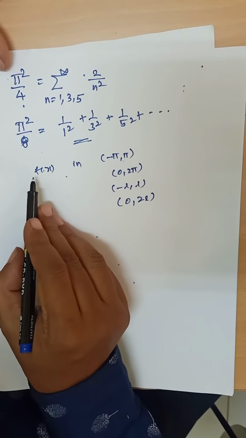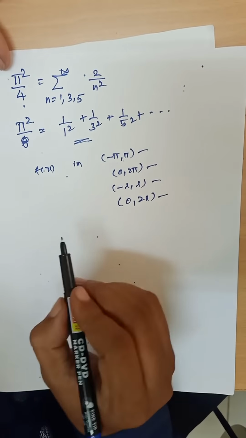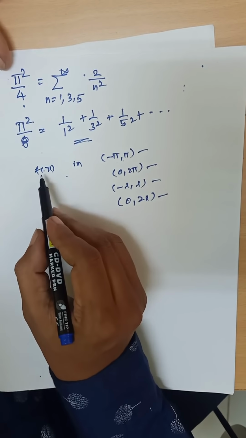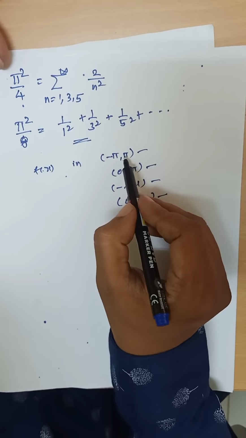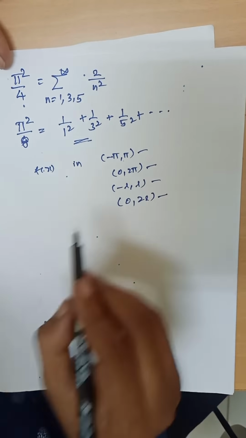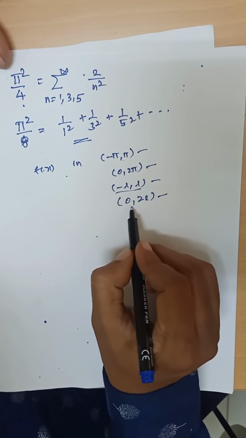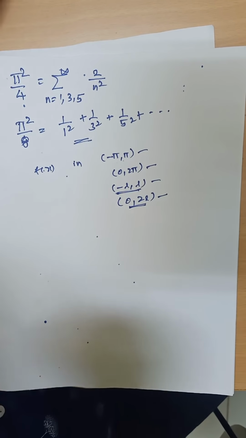We construct the Fourier series of f of x only in these 4 intervals. So we have the formula for f of x. This f of x involves a0, an, bn formulas with respect to minus pi comma plus pi, and with respect to 0 comma 2 pi. Later we are discussing these two intervals, which are called arbitrary intervals.